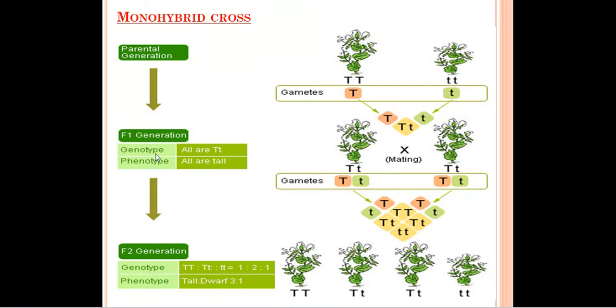In the F1 generation, the genotypes are all Tt. We can see 2 plants are formed, but both of them have this combination, capital T and small t. And phenotype, which means what we can see by the physical appearance, all the plants are of tall height.